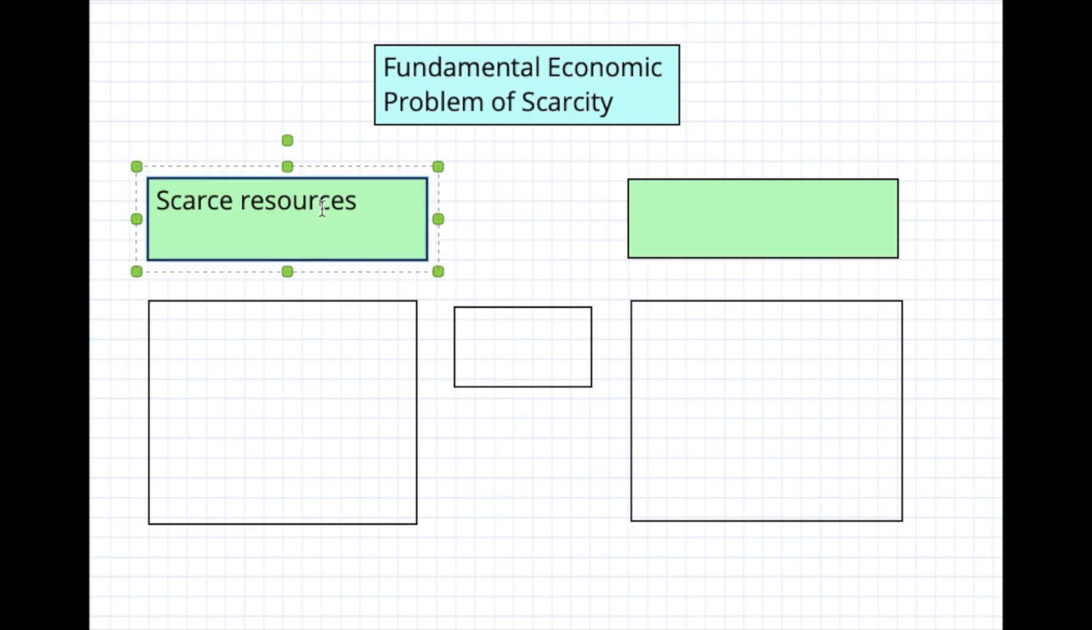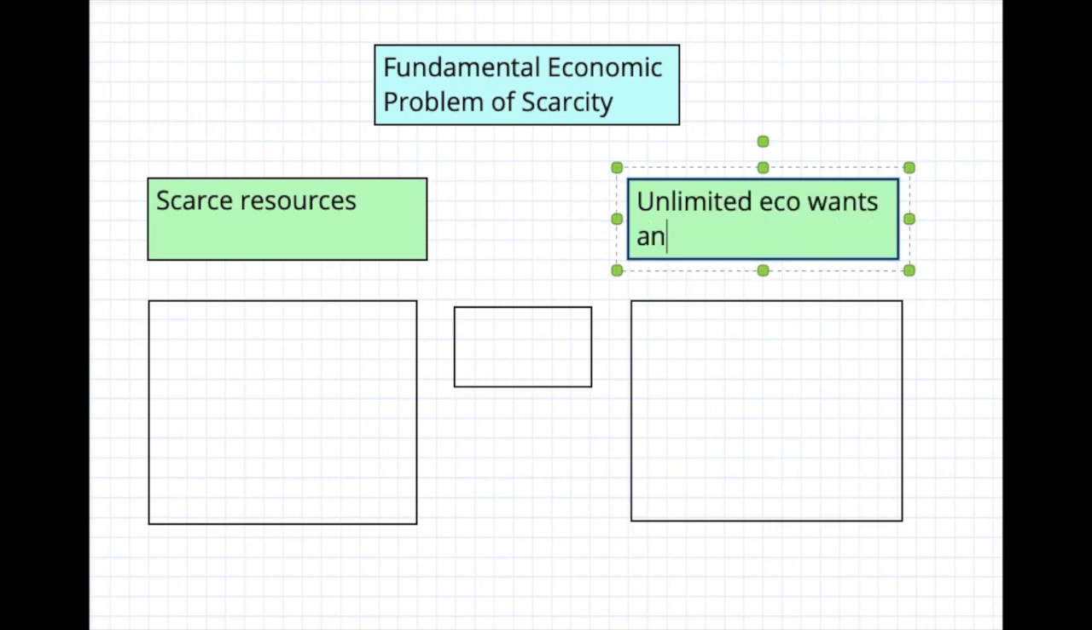So we have our scarce resources on one end, and we have unlimited economic wants and needs on the other end. Since these resources are just not enough to fulfill our unlimited economic wants and needs, there's going to be a mismatch between the two, a disequilibrium, and that in fact is the problem of scarcity. Our resources are not going to be enough.